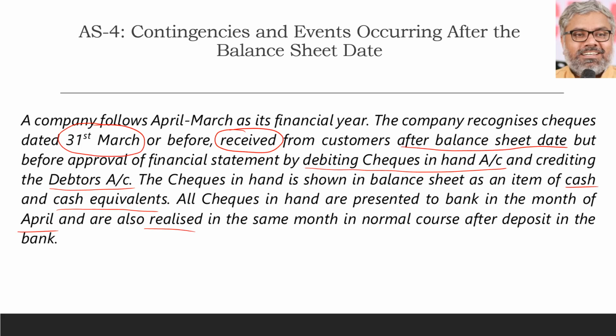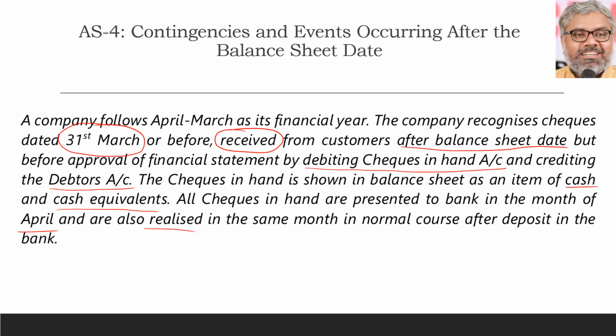The condition that has to exist on the balance sheet date is not the date of the check, it is the receipt of the check. The date of the check could be anything, because the check will have a validity of 3 months. The customer may say, I have written the check in February only, but I just forgot, now I am giving. He may say that in April. But it doesn't matter. When you received it in April, then only you came to know that there is a check. Till that time you don't even know that there is a check.